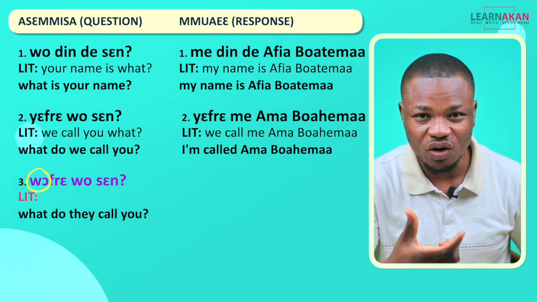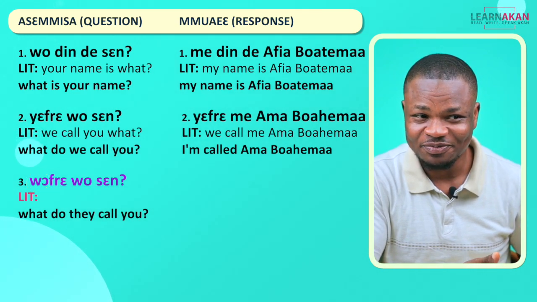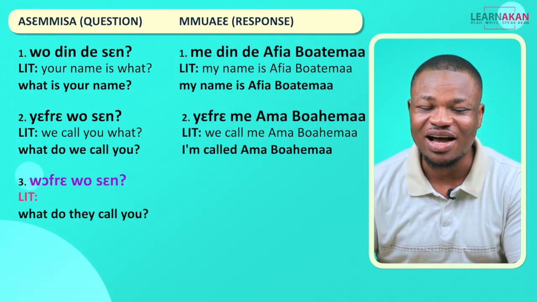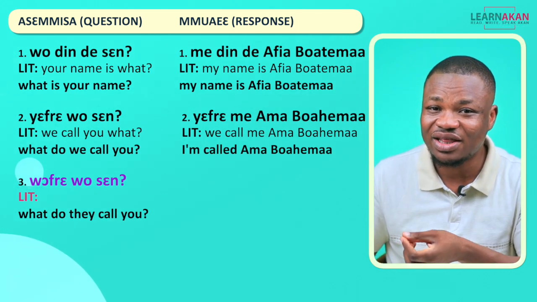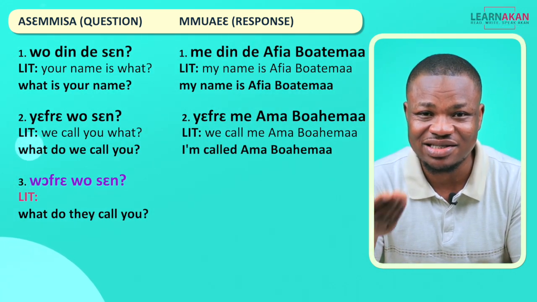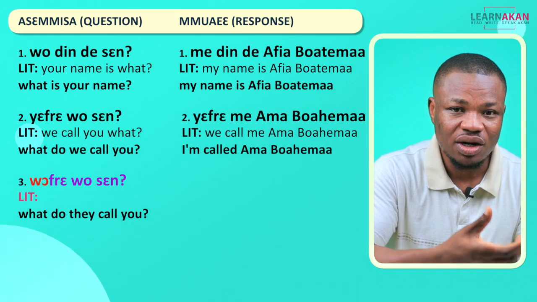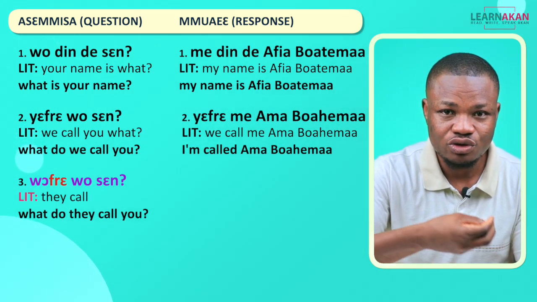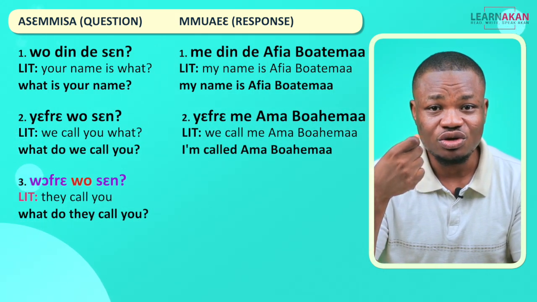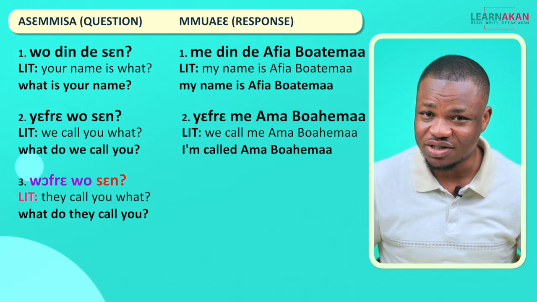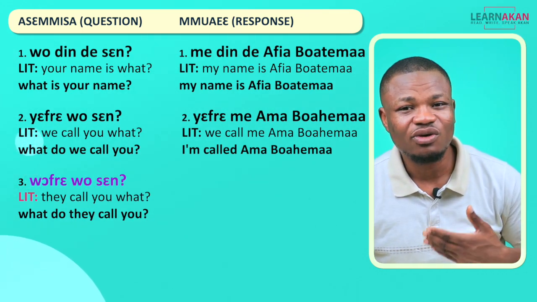So we have the wa, which is they, right? So instead of yefre was saying, now we have wafre was saying. Everything else is the same as the second one. So we have wa, they, fre, to call, wo, you, saying, what. So they call you what? What do they call you?